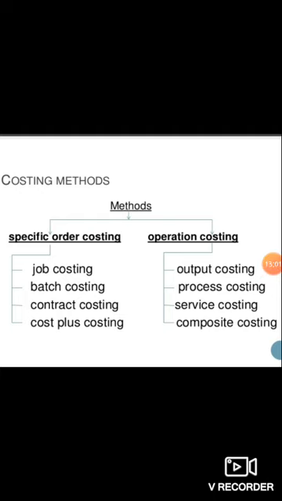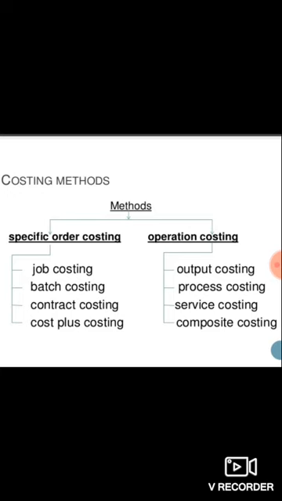Next, batch costing. It is an extension of job costing. Here, a batch is a group of identical products. All the units in a particular batch are uniform in nature and size. That means the products differ between batches, but within a batch they are similar in size and costs. Those are called batch costing. Ready-made garments and spare parts are the best examples for batch costing.